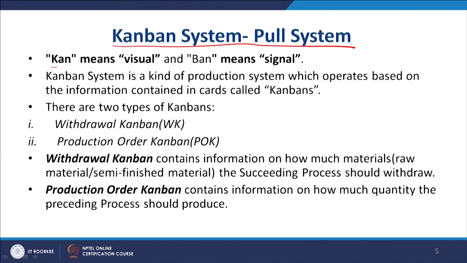So, Kanban is that type of visual system in the organization, and the meaning of Kanban is also visual. Kan is visual and ban is signal. So, you are creating a kind of visual signal, and this is very much useful.